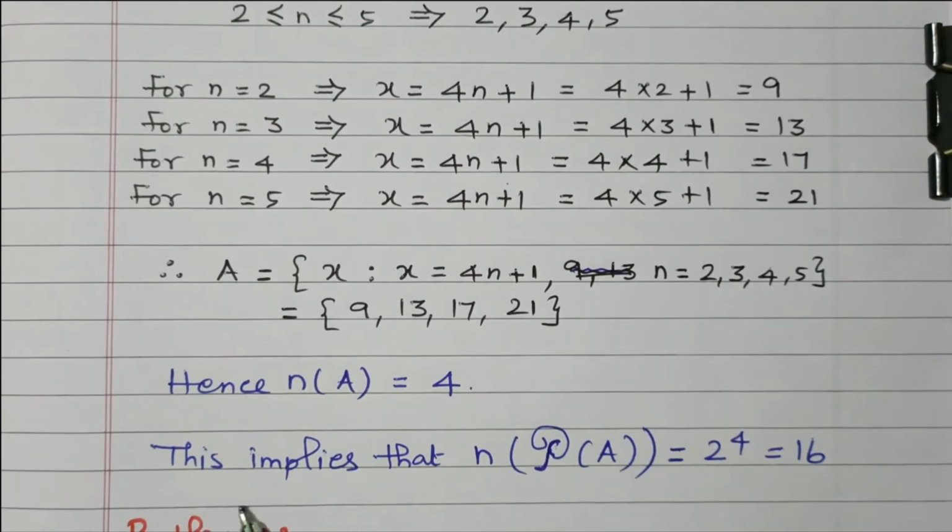And also this implies that n of P of A is 2 to the power 4, that is 16. There are 16. The n is nothing but 16.